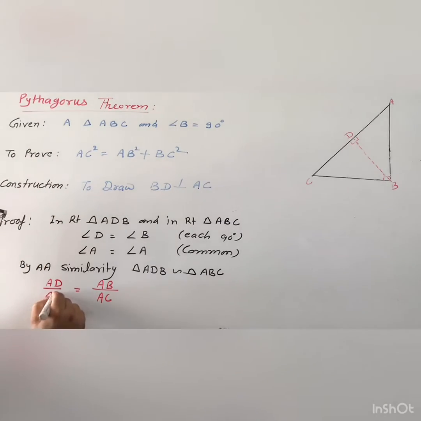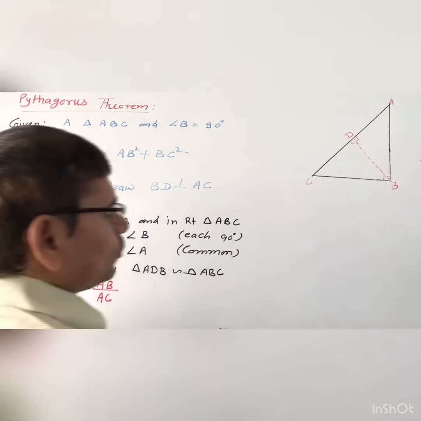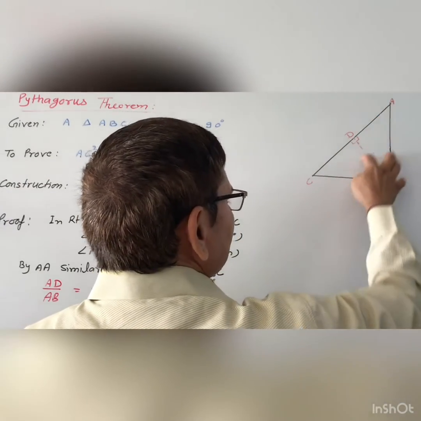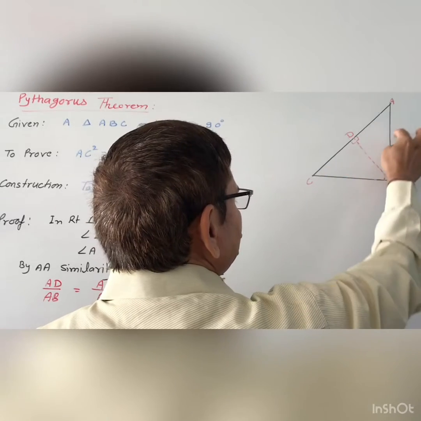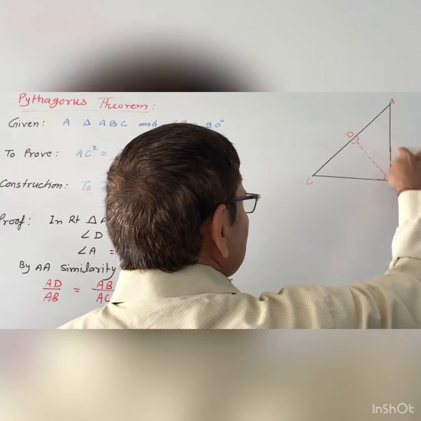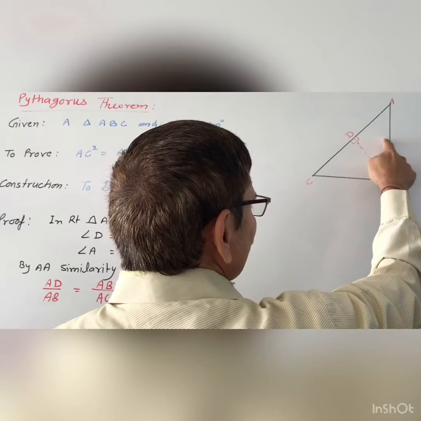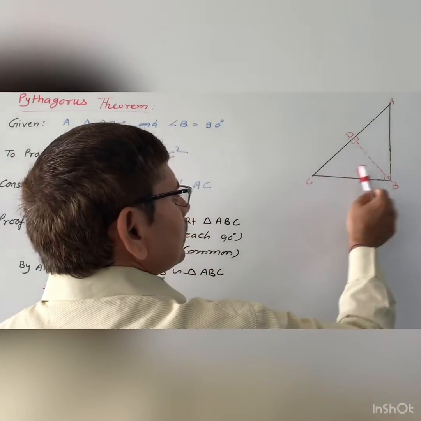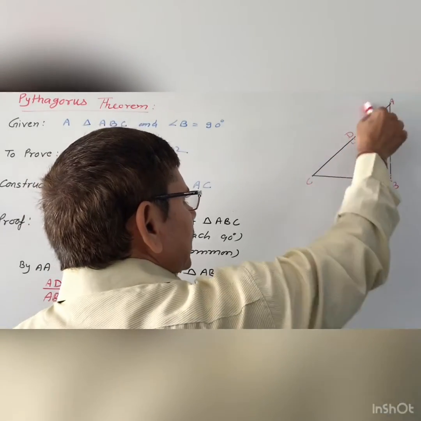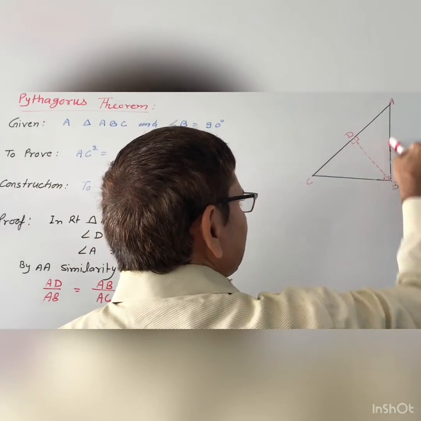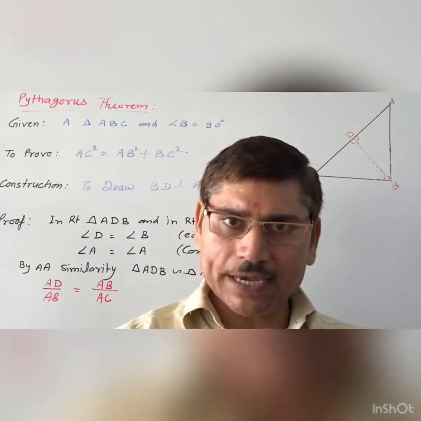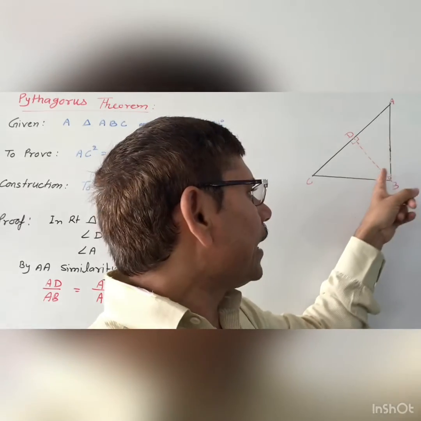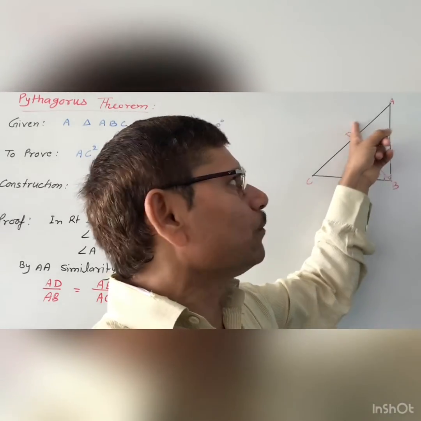Okay. So once again I want to tell you that AB is the hypotenuse of triangle ADB, because this is 90 degrees, so this side is the hypotenuse. And then in triangle ABC, AC is the hypotenuse, and we will take this AB as the base. So base divided by base, and hypotenuse divided by hypotenuse.